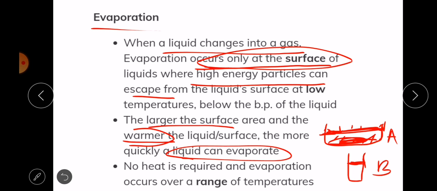If it is warmer, it's going to evaporate faster. Okay. No heat is required, and evaporation occurs at a range of temperatures. We have already said that.